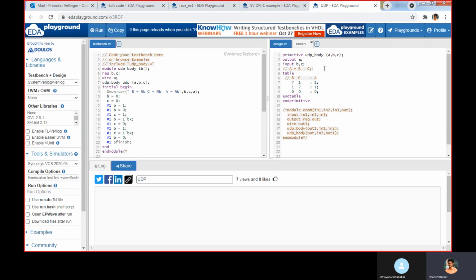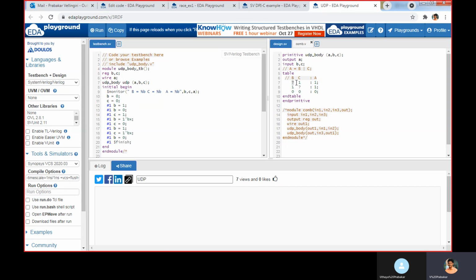The name you can give any name. Then give a UDP body. Here you should mention the output first, followed by inputs. The output should be only one, and inputs you can give up to 10. A is the output and B, C are inputs. Here I am going to implement OR functionality. Using the table and endtable, you need to mention the logic. For input combinations, this is nothing but a wildcard, similar to don't care X.